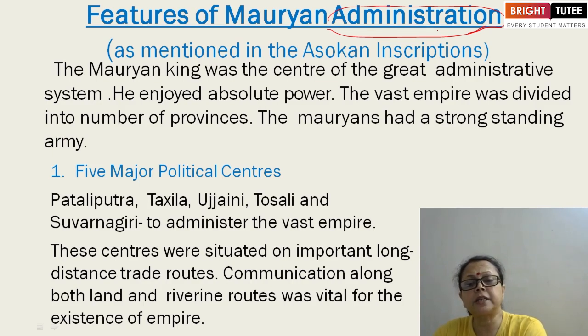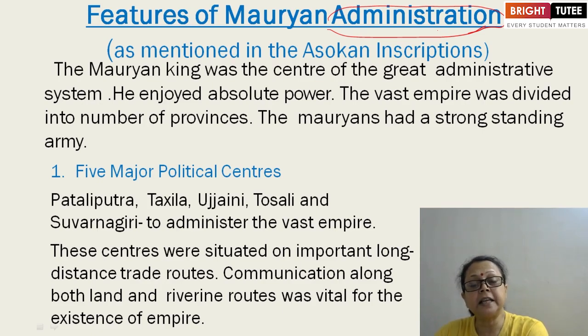Now coming to the Mauryan administration. The Mauryan king was the center of the great administrative system. Their administrative system was great. The king enjoyed absolute power. The vast empire was divided into a number of provinces. In the previous map, there are already a lot of instructions given on how we have to study. States were there along with their regional capitals.